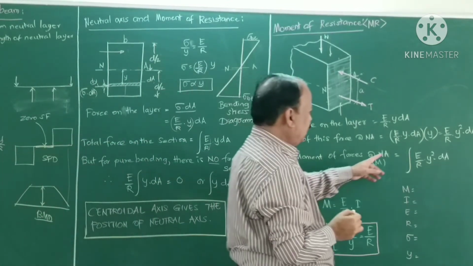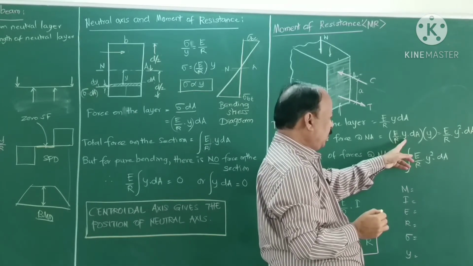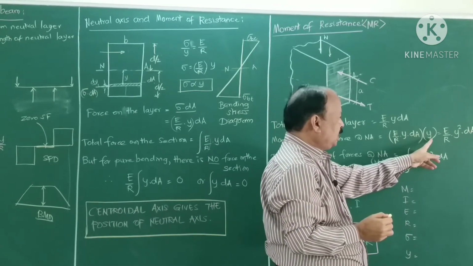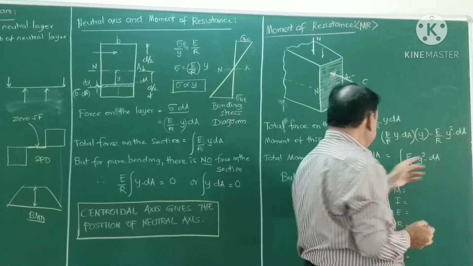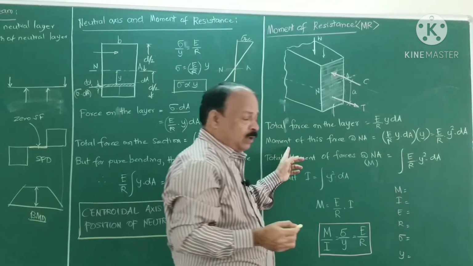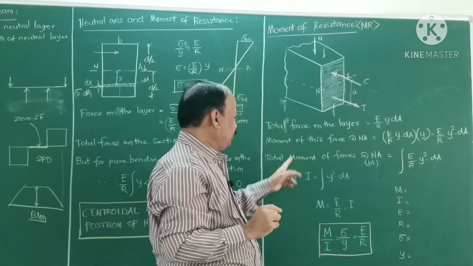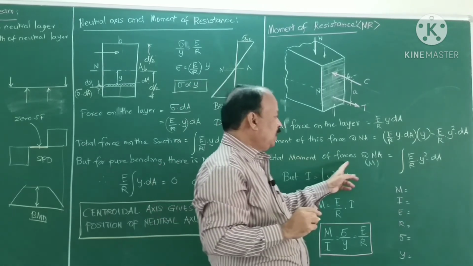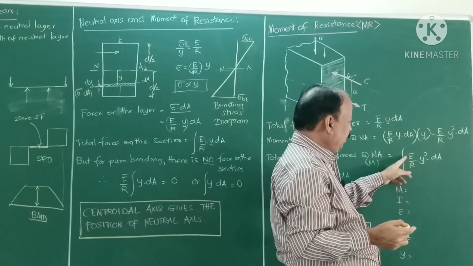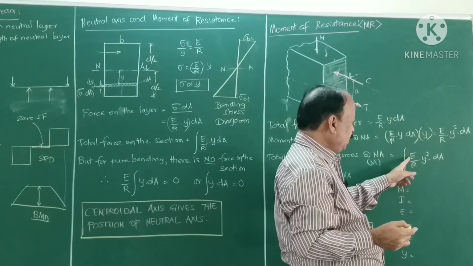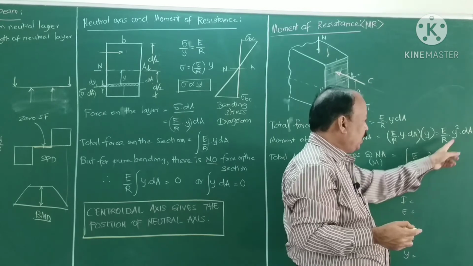So that is E by R into y, which is sigma into dA into distance y. So E by R into y square dA is the moment of force on one layer. So total moment of the force is nothing but the moment of resistance, that is equal to summation or integration of E by R into y square dA.